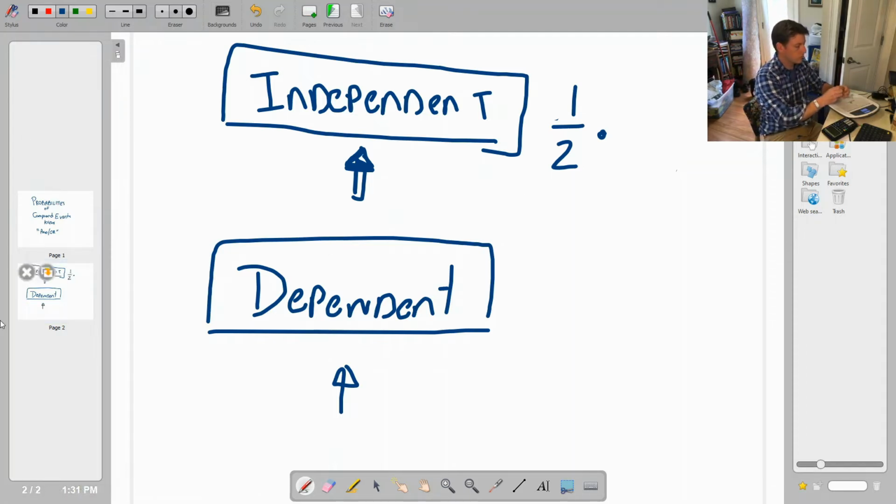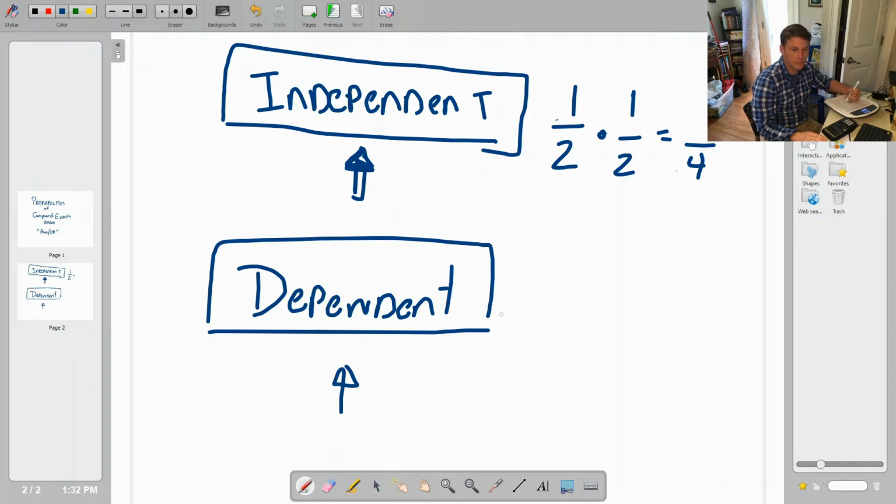So we're going to do 1 over 2, 50-50, times 1 over 2, which should be 1 over 4. I have a 25% chance of flipping tails 2 times in a row. Let's see if I'm lucky. Landed on tails again. I guess it might be a little weighted. But so I have a 25% chance of landing on tails twice. Those are 2 independent events.